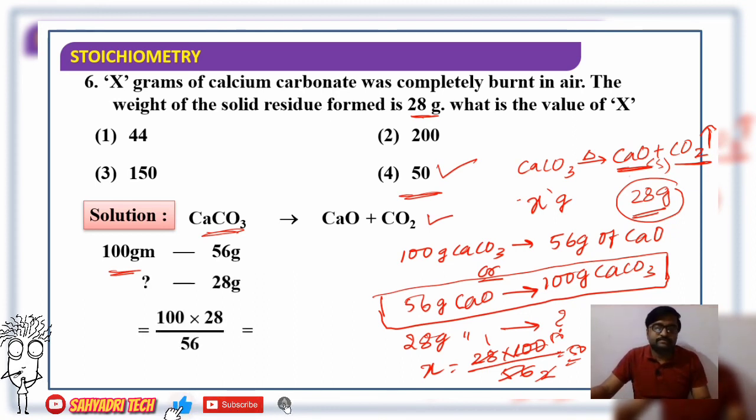The same thing is done here: 100 into 28 divided by 56. So 50 gram of calcium carbonate is subjected to combustion, so that we get 28 gram of calcium oxide. So what is the answer? Option 4 is correct.